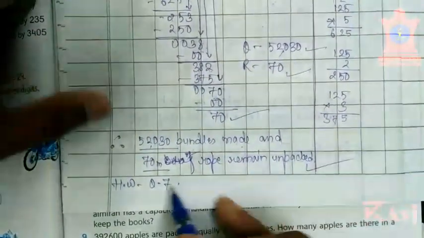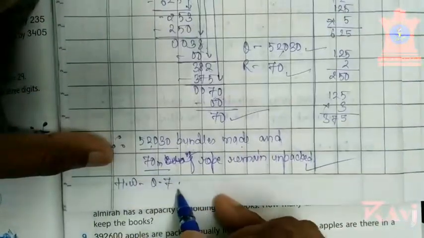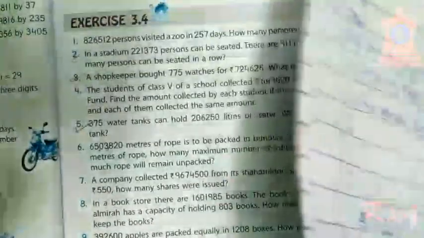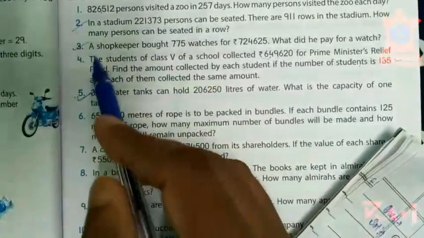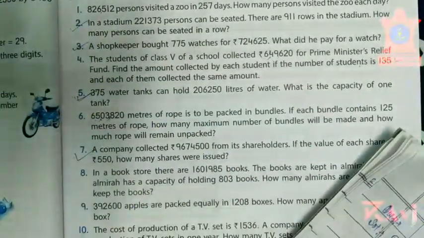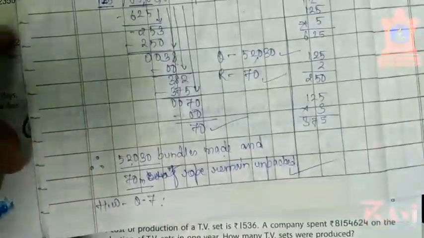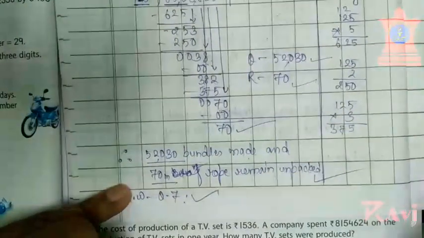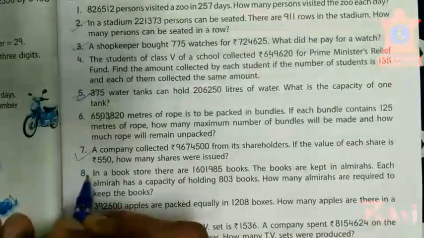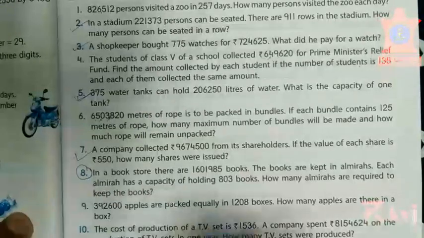Now here, question number 7 is again similar to question number 1, 2, 3 and 5. So you can easily solve this question also. So today solve up to question number 7, and next day we will be continuing with question number 8.